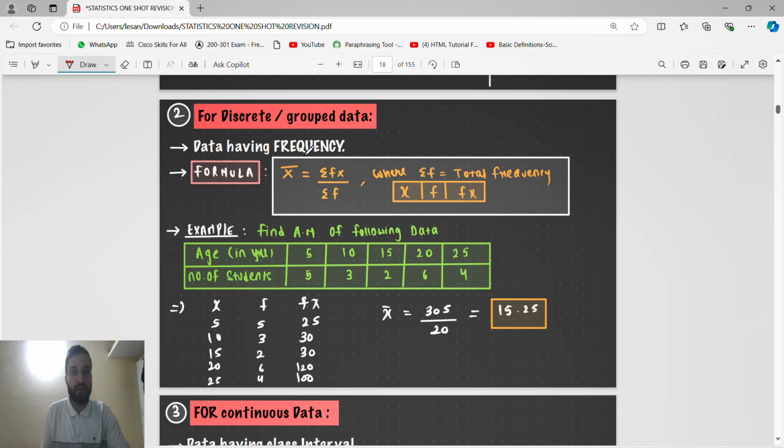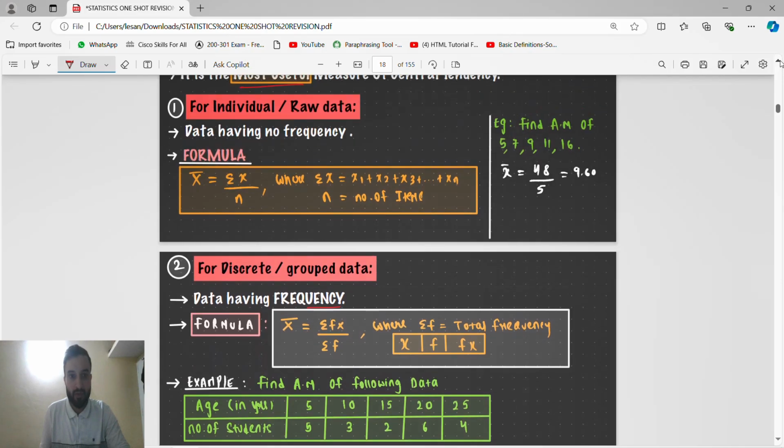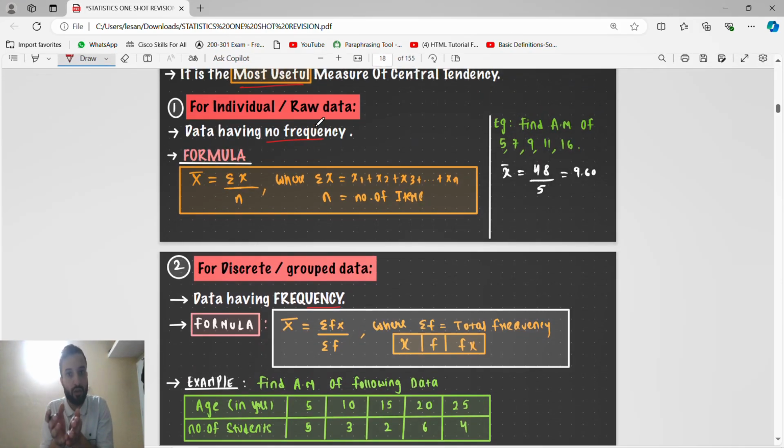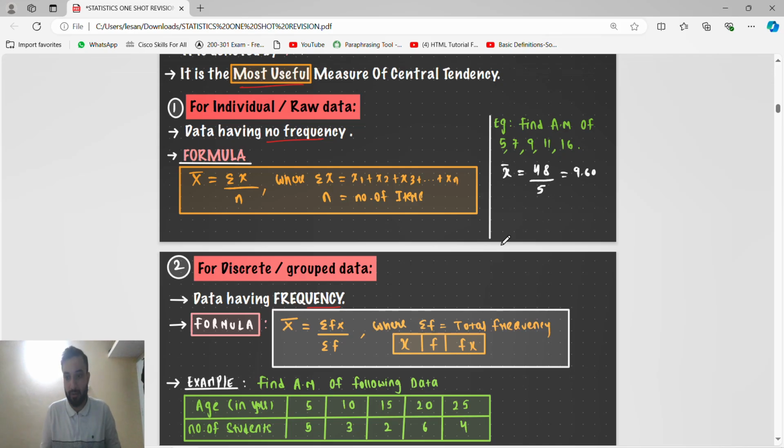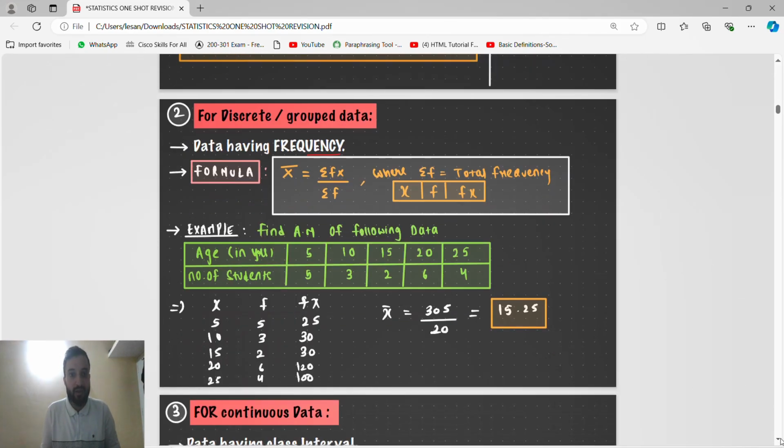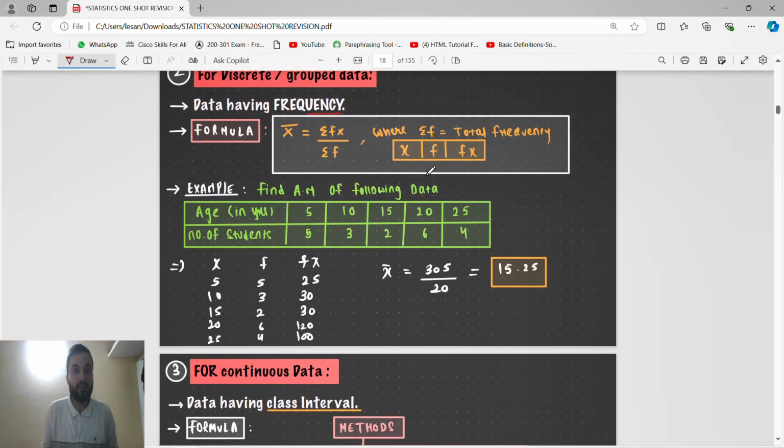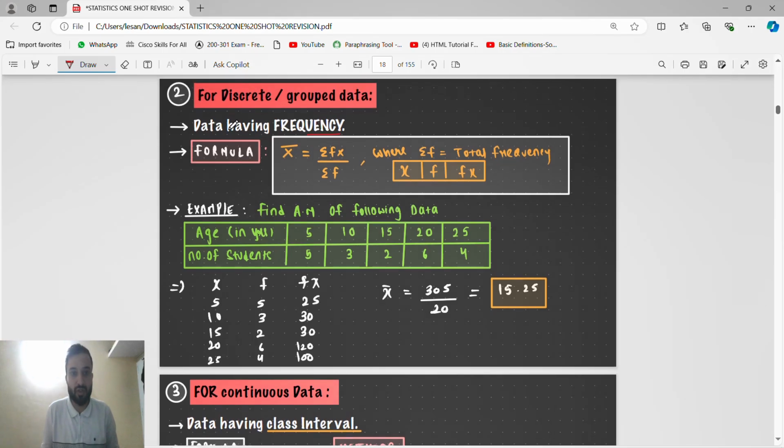Now, when data have frequency, it means grouped. Guys, remember this: data have no frequency means only observations are given, which means ungrouped data. Data have frequency means we have a frequency distribution table, which means grouped data. The formula is x bar equals summation of fi xi divided by summation of f.